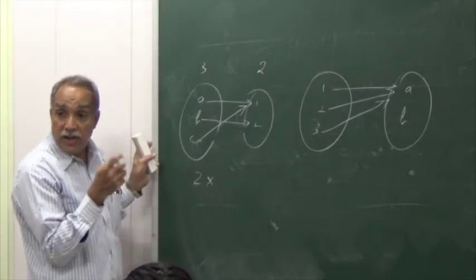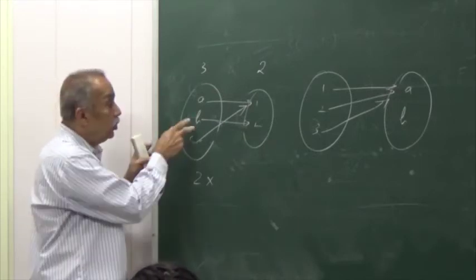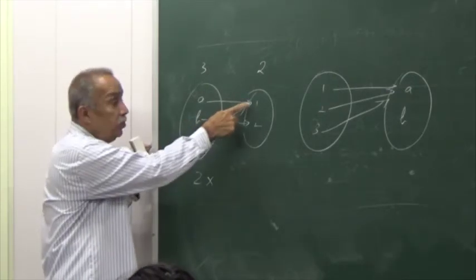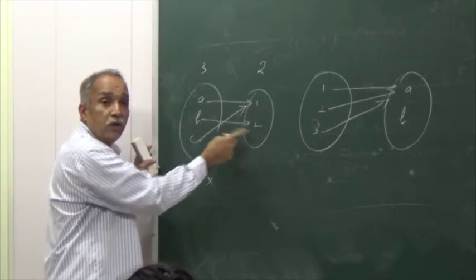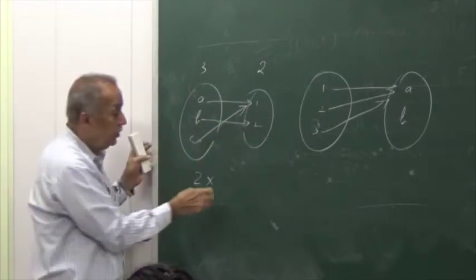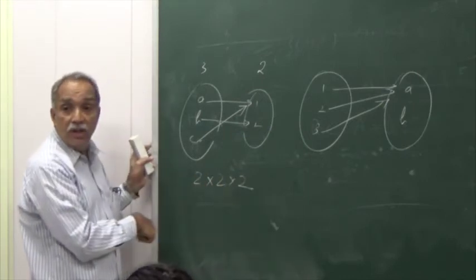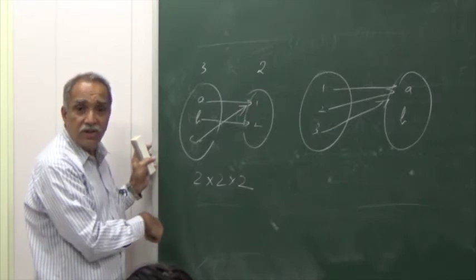Independent of the element chosen as image for A, I have 2 more choices for defining an image for B. I can reuse 1 if 1 has already been used. If not used, I can use 1 or 2, any one of the 2. Again 2 choices. For C, again 2 choices. Okay? Is it 6?